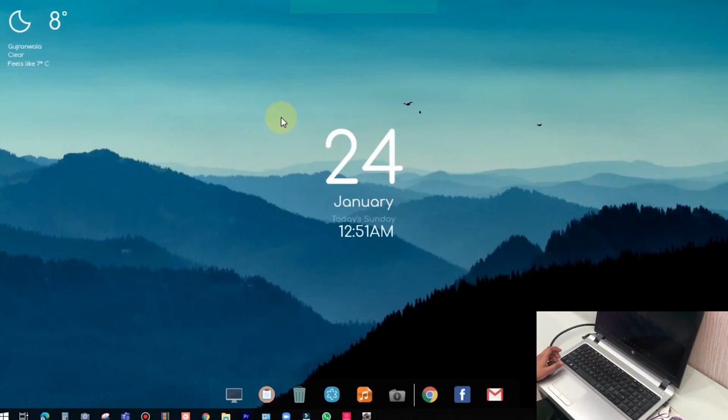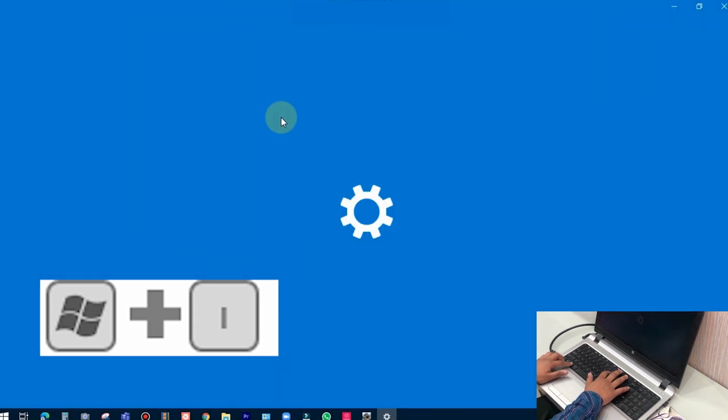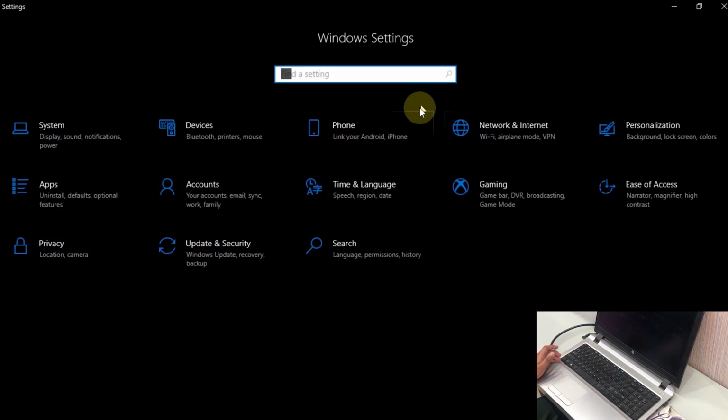The next keyboard shortcut is to open the Settings app by just pressing Windows and I keys at a time and it will take you to the settings.